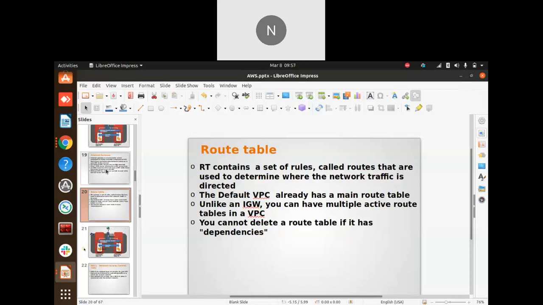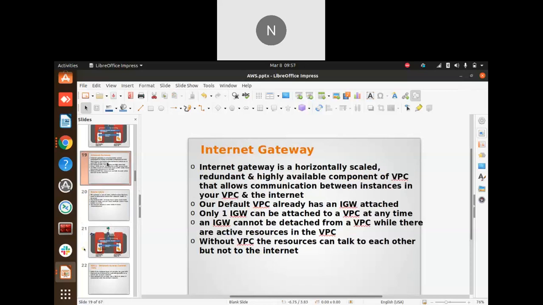I explained all these things. The internet gateway is scalable and redundant, and it gives internet connectivity to our servers that are in our VPC. And one internet gateway can be attached to only one VPC.